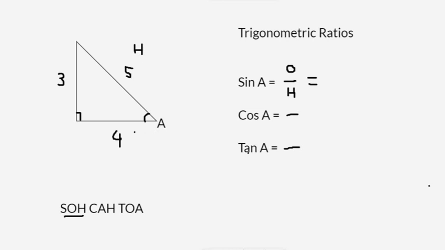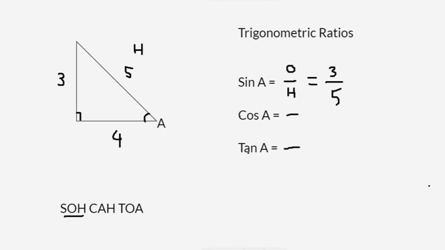Now, the side that is opposite to angle A is 3, and the side that is adjacent or next to angle A is 4. So sine A will be 3 over the hypotenuse 5.